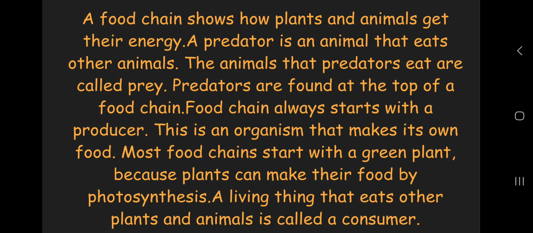A predator is an animal that eats other animals. The animals that predators eat are called prey. Predators are found at the top of a food chain. A food chain always starts with the producer. This is an organism that makes its own food. Most food chains start with the green plant because plants can make their food by photosynthesis. A living thing that eats other plants and animals is called a consumer.